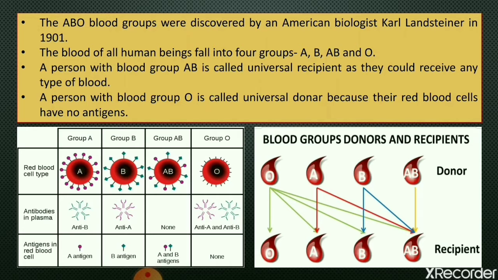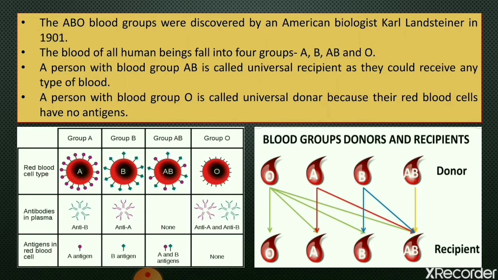In another diagram you can see blood group O is a universal donor because it has no antigen. Since it does not have any antigen, the antibodies in other blood groups will not react with it, so it can give blood to all other types of blood group. So blood group O can give blood to blood groups O, A, B and AB. That is why it is called universal donor.